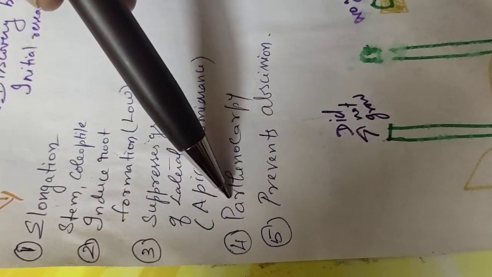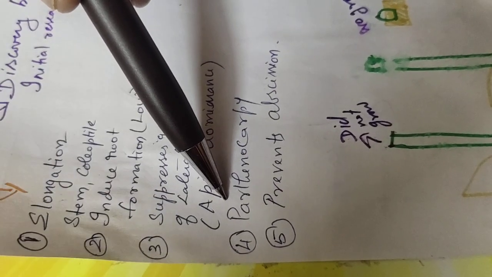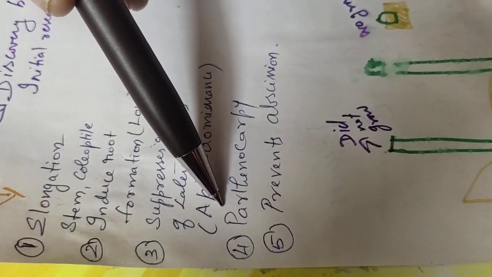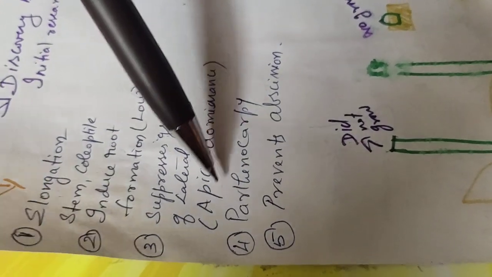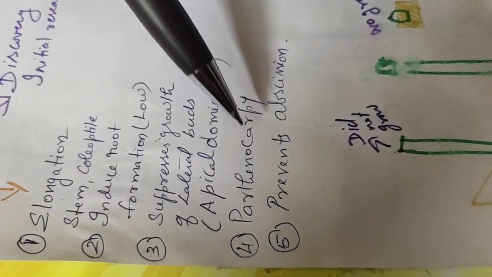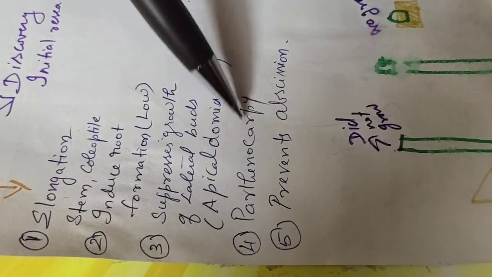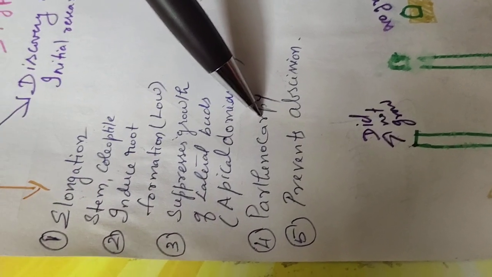Next thing is parthenocarpy. Parthenocarpy is a method of producing fruits without fertilization. So when fertilization is not there, seed formation will not be there, so the fruits will be seedless fruits. Nowadays, agriculture also prefers this type of fruit because people like fruits without seeds.